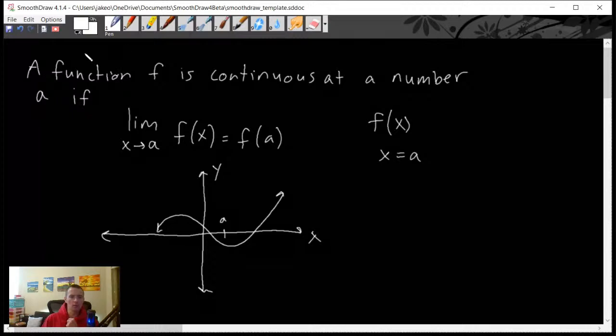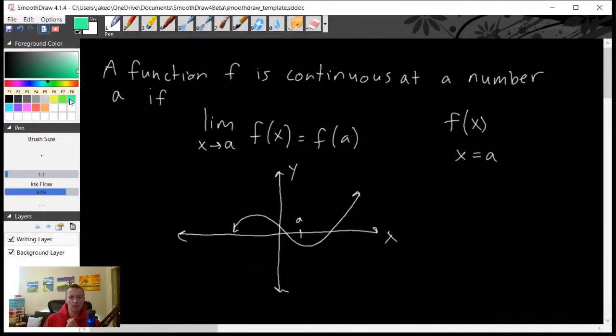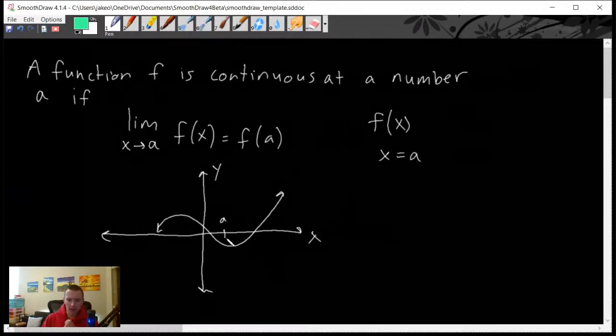So basically what we're looking at here is what this function looks like specifically at this x value here. If you go to this x value, x equals a, and trace that down to our function, we're basically looking at this point right here. We're trying to figure out if this function is continuous there.